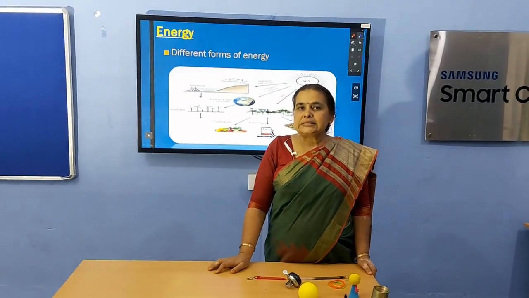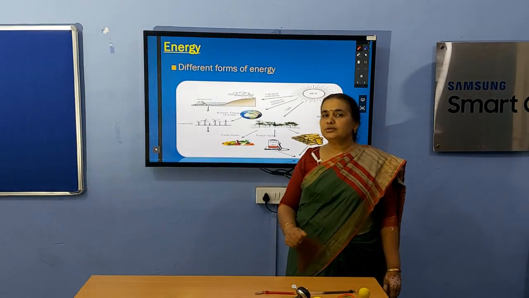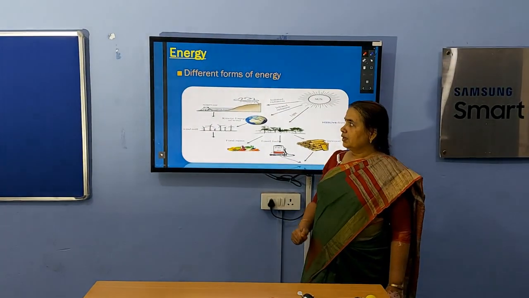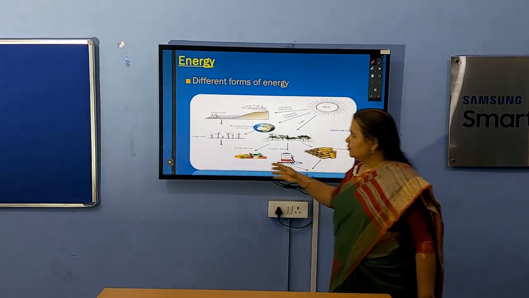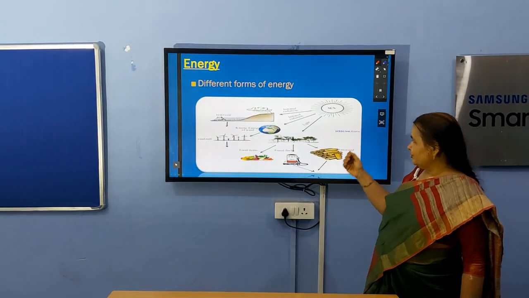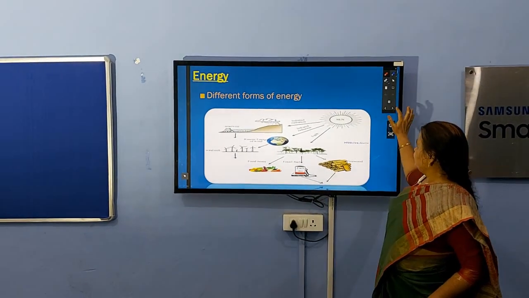Students, let us start energy because work and energy are very closely related to each other. You have studied in lower classes also. There are so many different forms of energy. See the different forms of energy: energy due to wind or food items or fossil fuels or firewood, whatever it is. There are so many types of energy.